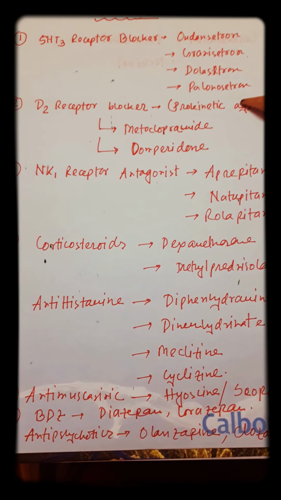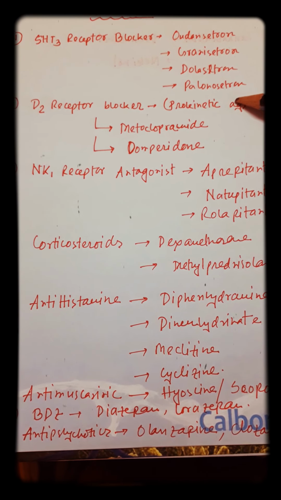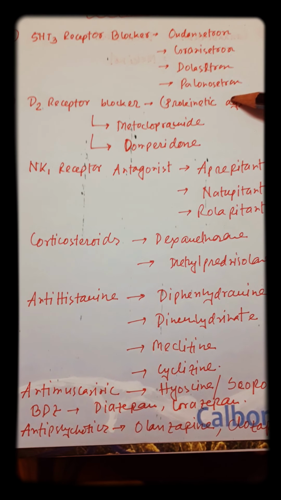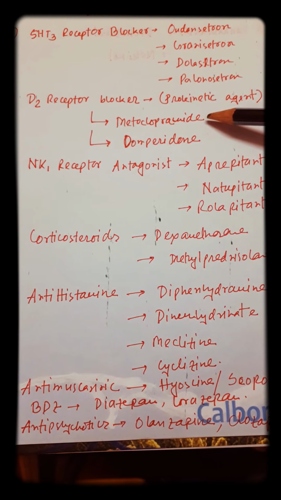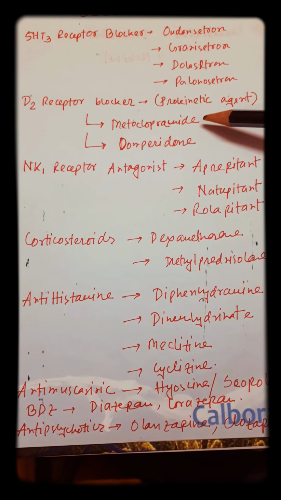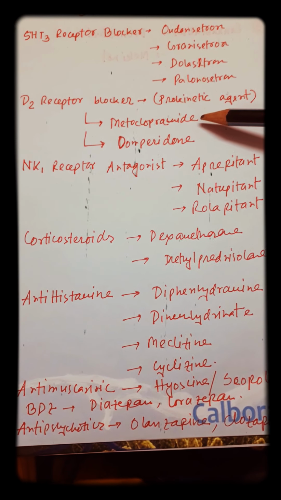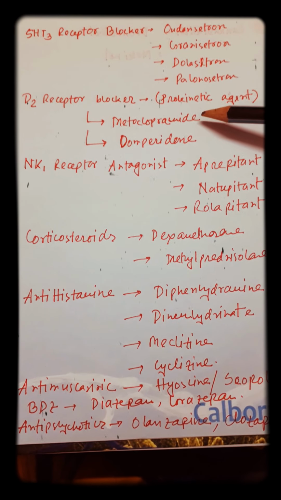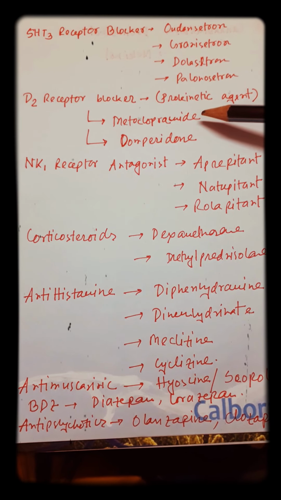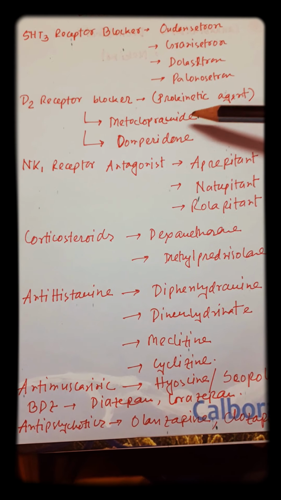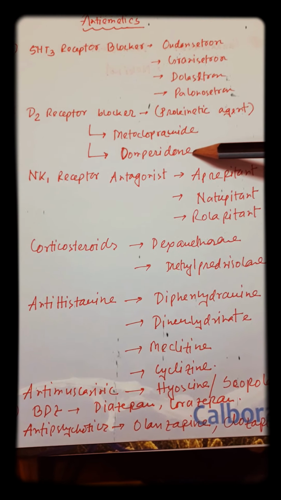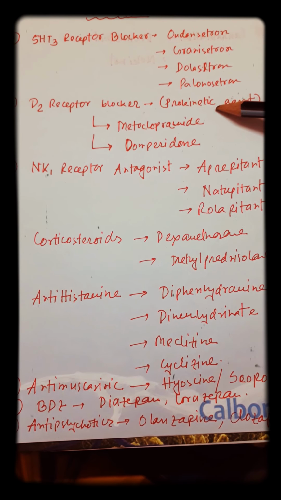Sometimes we call it a prokinetic agent because they increase the gastroesophageal peristalsis and increase the gastric emptying. That's why it increases the emptying of the stomach so fast. By this mechanism, it increases the lower esophageal sphincter pressure and ultimately increases the intragastric pressure and leads the food towards the small intestine. So that's why sometimes we call it a prokinetic agent.